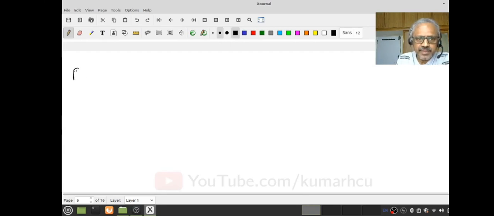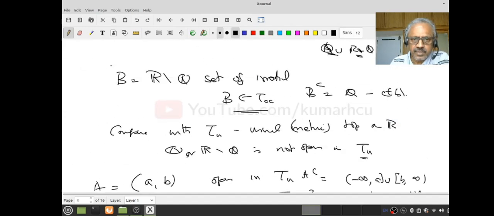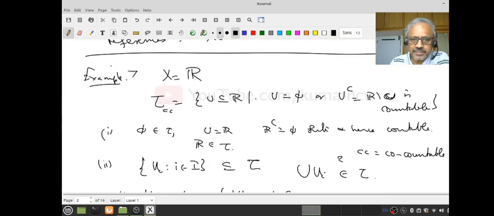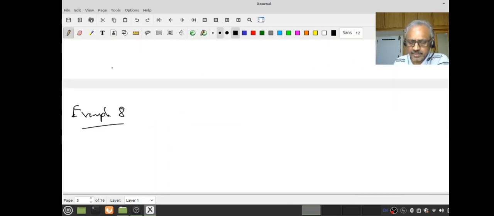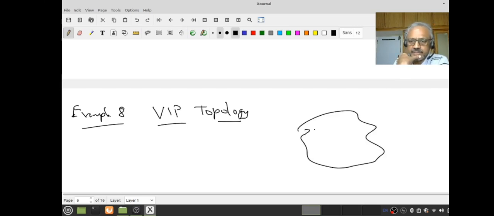Okay. So let me give two of my favorite examples. This is example 8, assuming that the previous one was example 7. This is again my favorite example. So I call this the VIP topology. You will see the reason. Suppose there is a group, a party, a political party if you want.